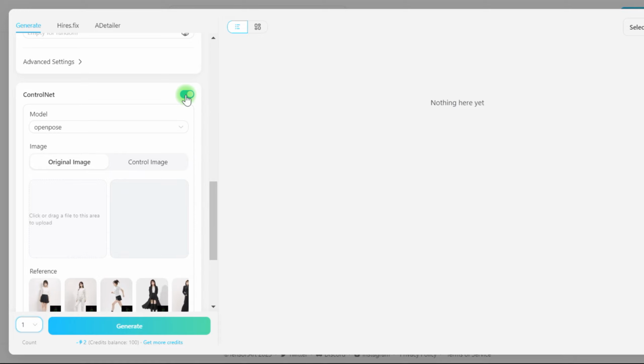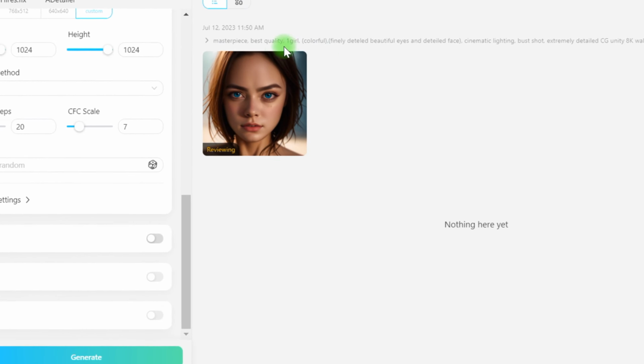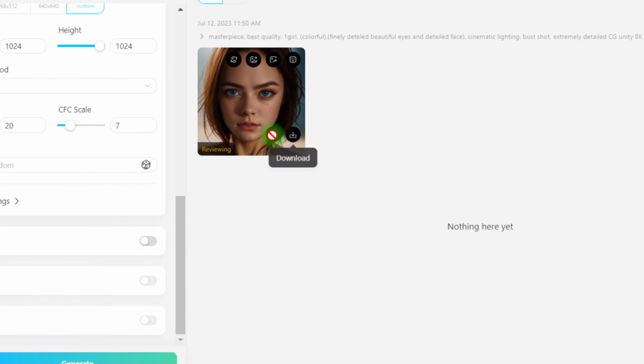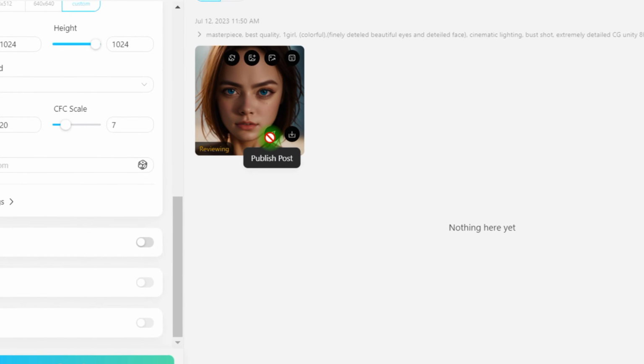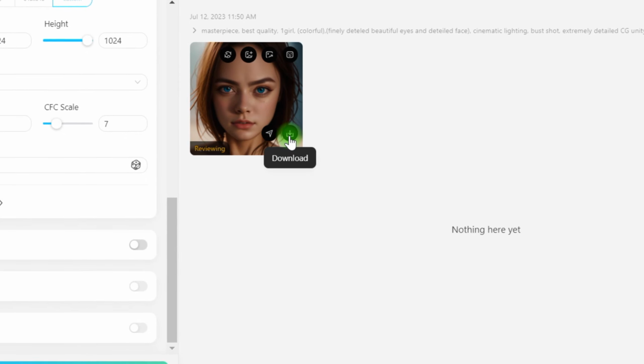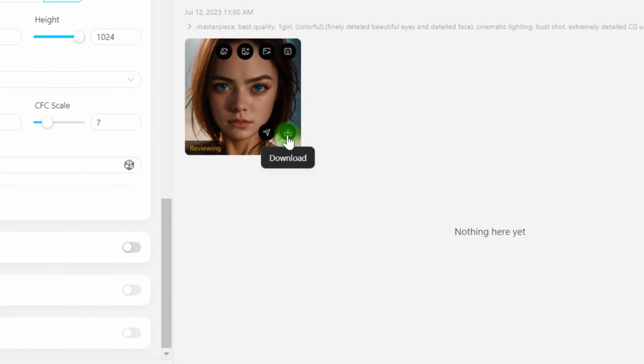We choose the number of photographs we wish to produce and hit the Generate button. After a few seconds, we get some extremely beautiful pictures, and I'm not exaggerating when I claim that Tensor Art is the greatest free AI for image generation. Moving the mouse over our photograph, we can immediately download it. A Publish Post button is located on the right. Yes, I was unable to inform you.